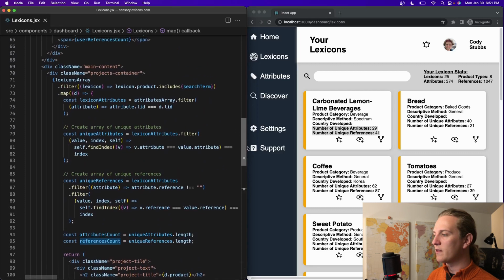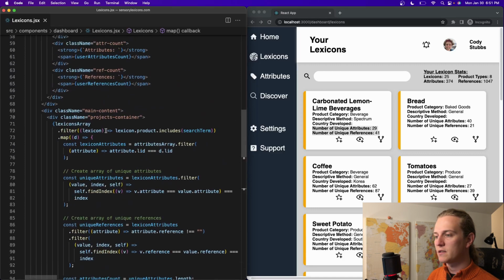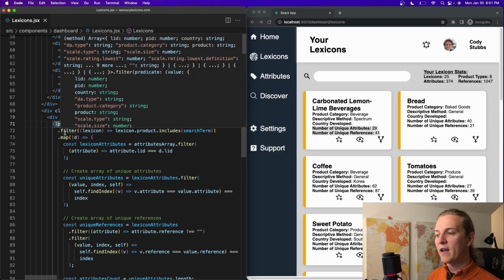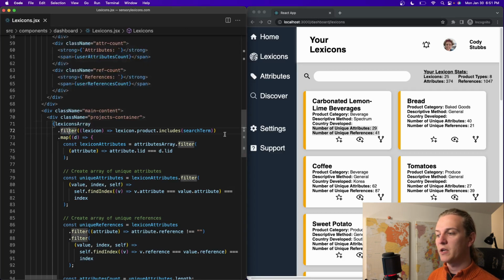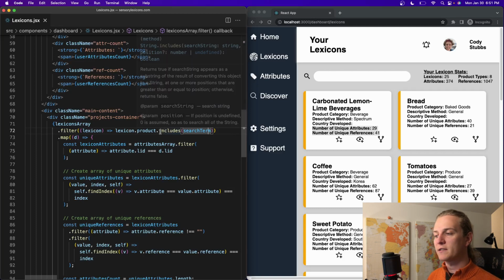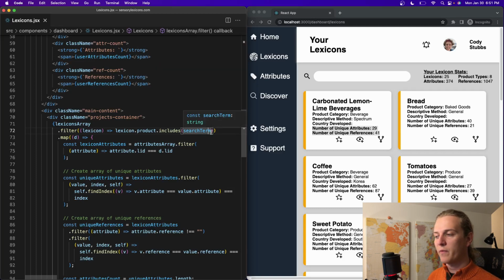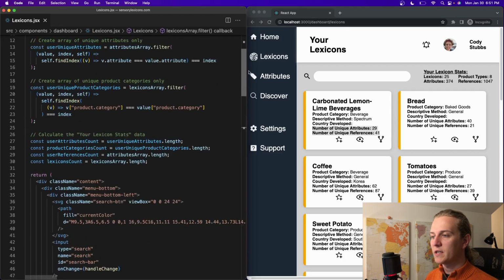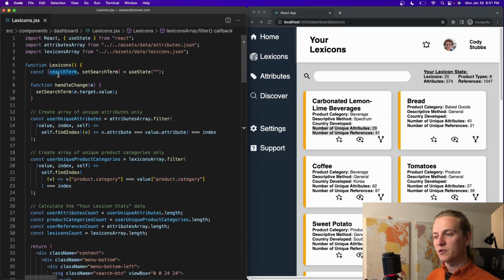But then the last thing I wanted to show you guys is this filter on the lexicons array. I have a search term that is being used right here to filter the lexicons based off of the lexicon product name. And if the lexicon product name includes the search term, then it will be populated down here. I'm using state to actually do this. The search term is set within state. It's set as blank first. That way all the lexicons will come up.